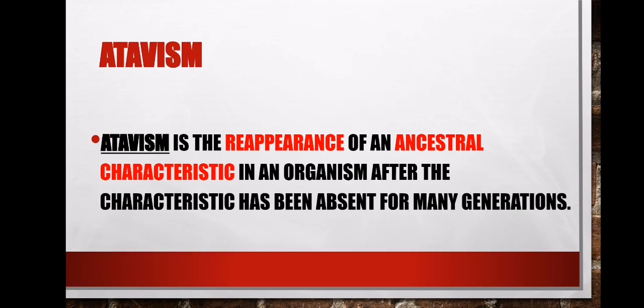Then all of a sudden, two other parents bring back the characteristic that was there long ago but was absent in these generations we had. Then what has happened there? There was a reappearance of an ancestral characteristic. We say ancestral because the characteristic was there in the ancestors of this offspring we now have. Then we say that characteristic reappears after it has been absent for many generations. I hope you get this one.